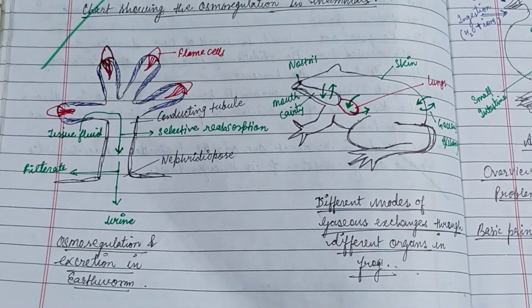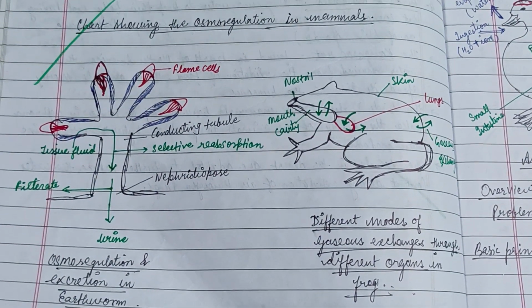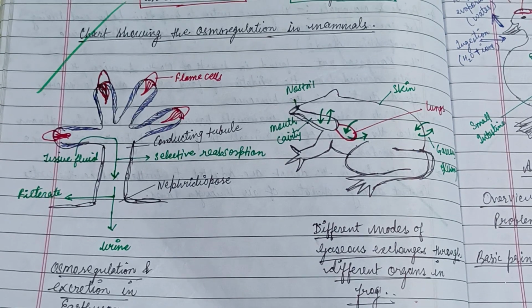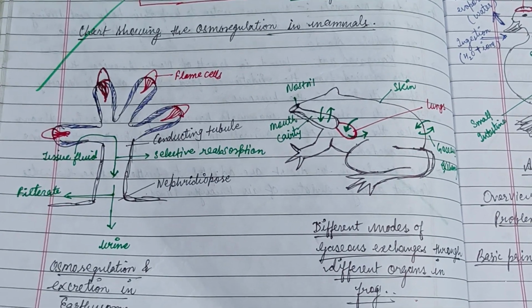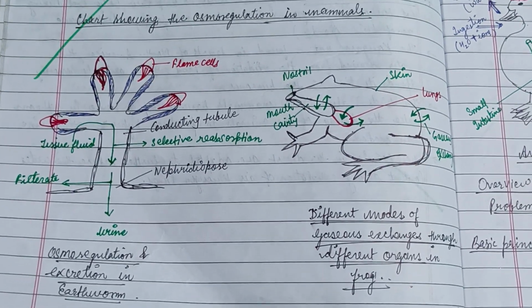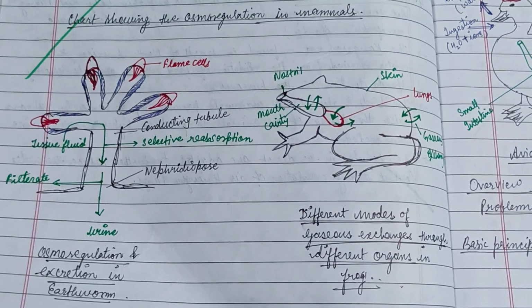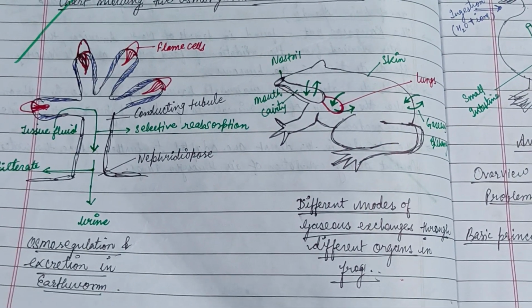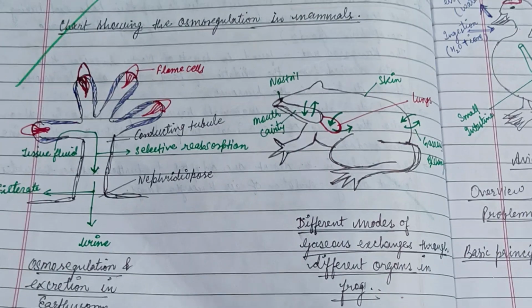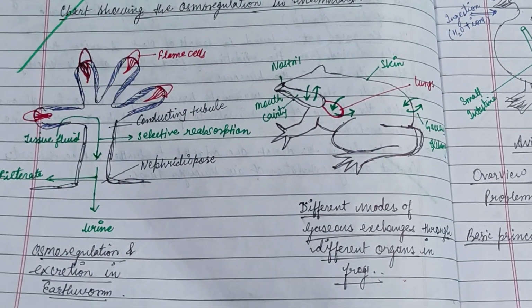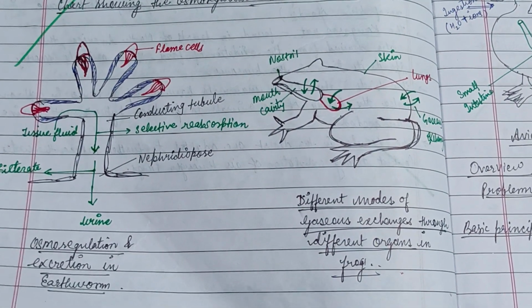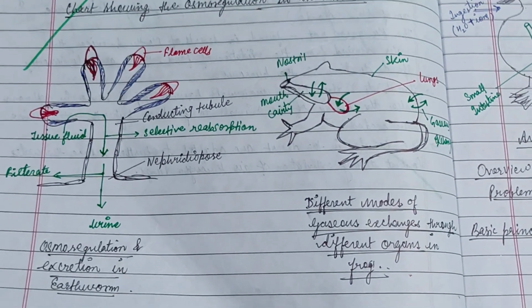So osmoregulation and excretion in the earthworm occur through the nephridia and flame cells, conducting tubules, and selective reabsorption. Here is a last view of the nephridia. Here are the different modes of gaseous exchange through different organs in the frog. The frog respires in three ways: with the help of the lungs, through the skin, and through the nostrils.